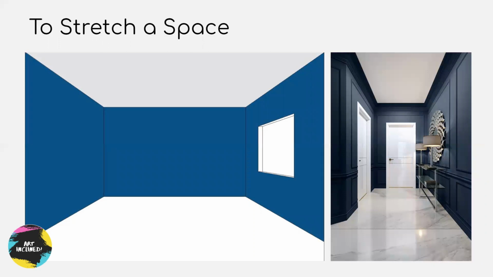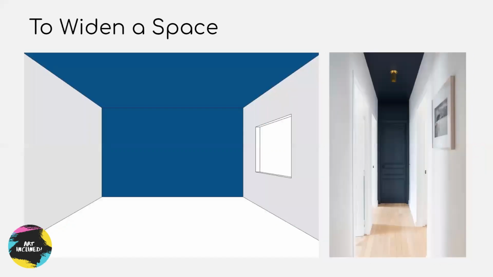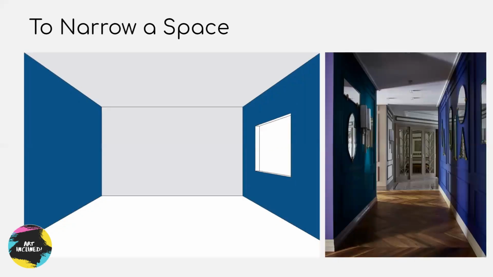To stretch your spaces, your ceilings should be lighter. When your ceiling height is shorter, you paint it white so that it looks higher. To make spaces look wider, a back wall and ceiling in a darker color gives you a feeling that the sides are wider as your room end comes closer, narrowing your spaces down.